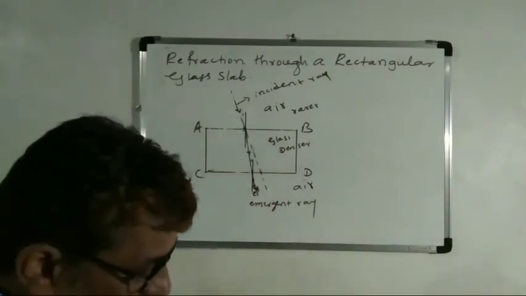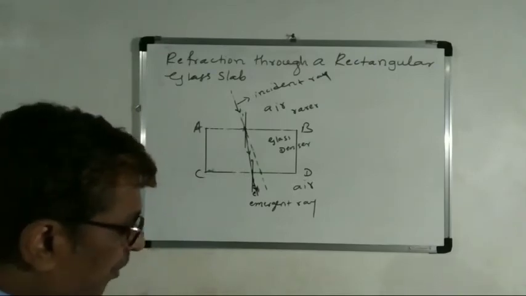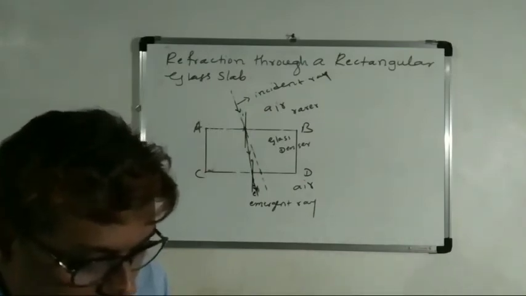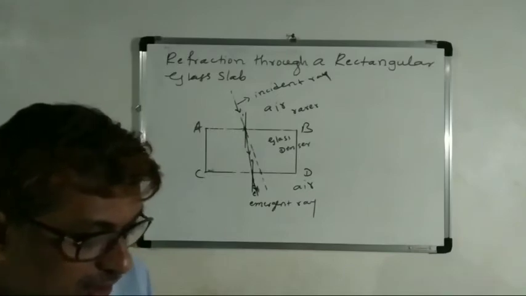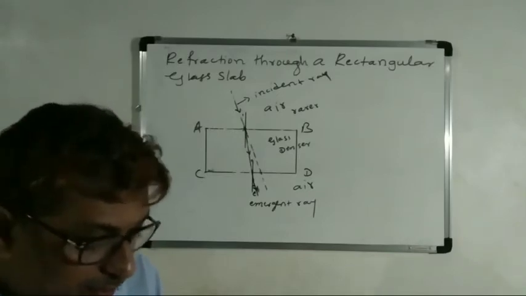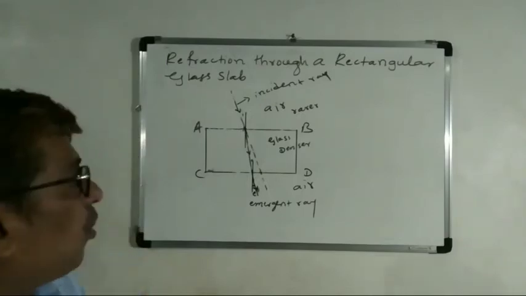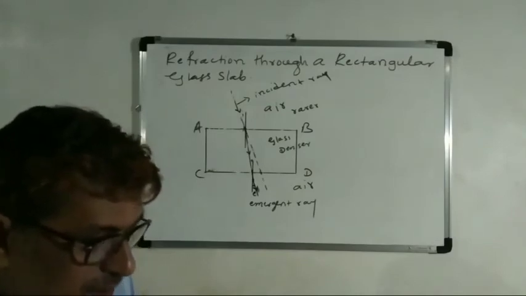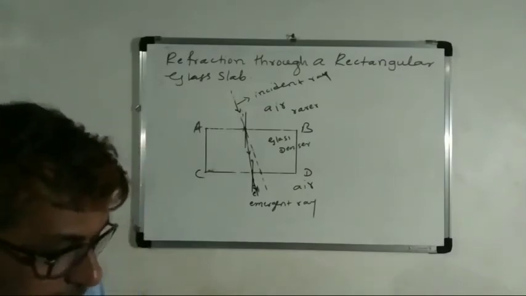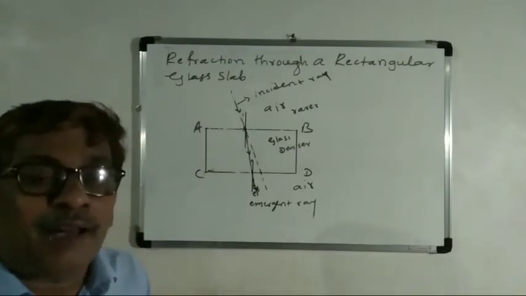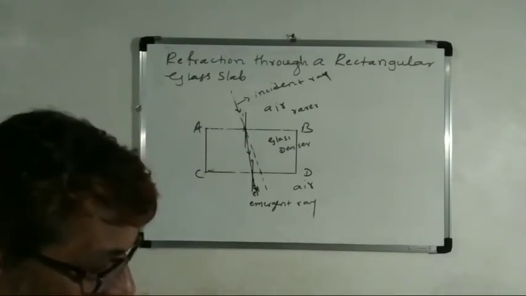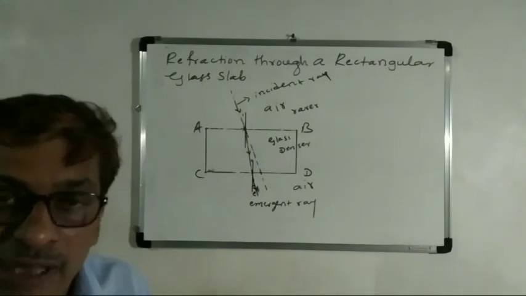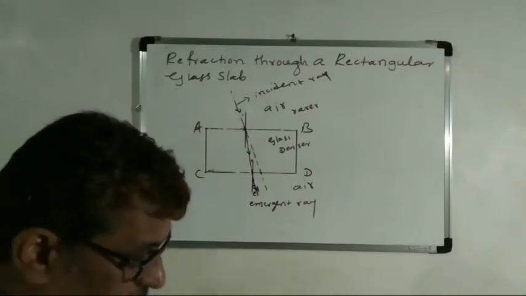See, dear students, the light ray entered from the rarer medium to the denser medium, that is, from air to glass. The light has bent away from the normal. Then compare the angle of incidence with the angle of refraction. The angles are the same. Then you will observe.